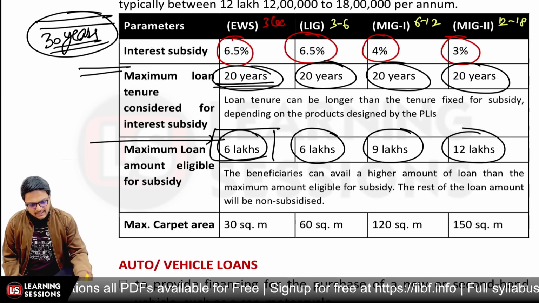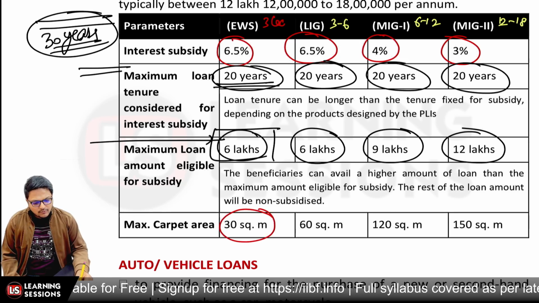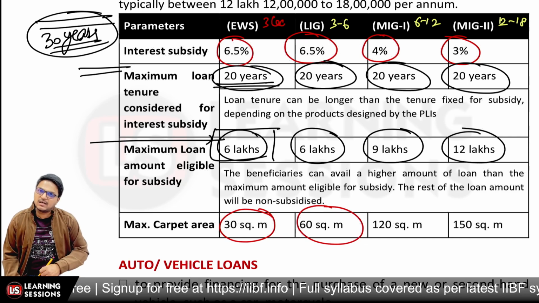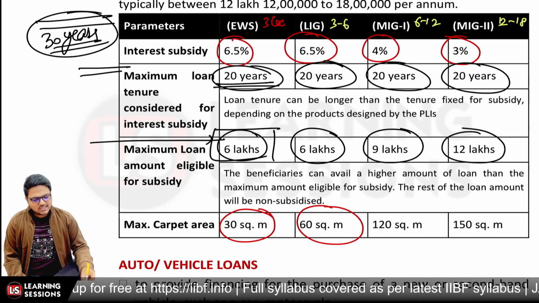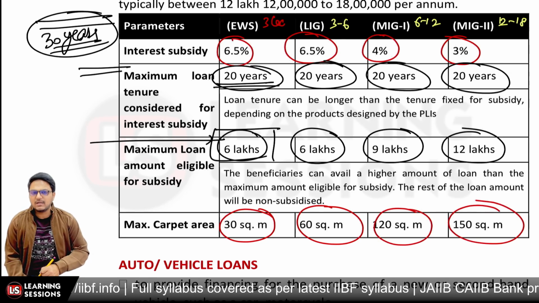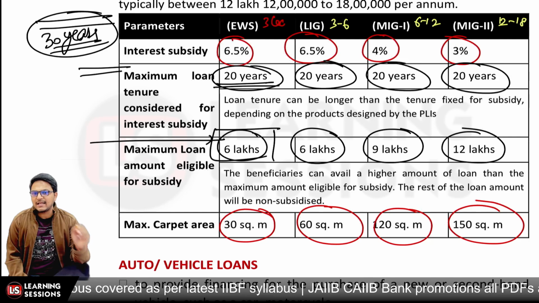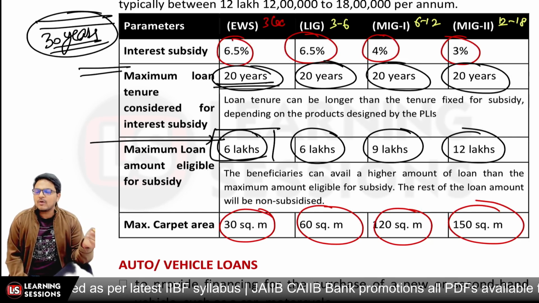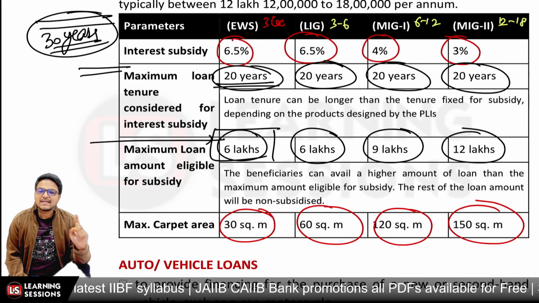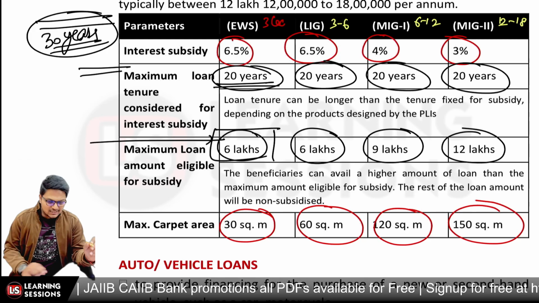And the maximum carpet area condition in case of EWS is 30 square meters. For LIG, it is 60 square meters, for MIG1 it is 120 square meters, and for MIG2 it is 150 square meters. So this is a chart that you need to memorize. The interest subsidy component you need to memorize, the tenor you need to memorize, the maximum loan amount which is eligible you need to memorize, and the maximum carpet area you need to memorize, because the questions can be directly asked from the same, right?